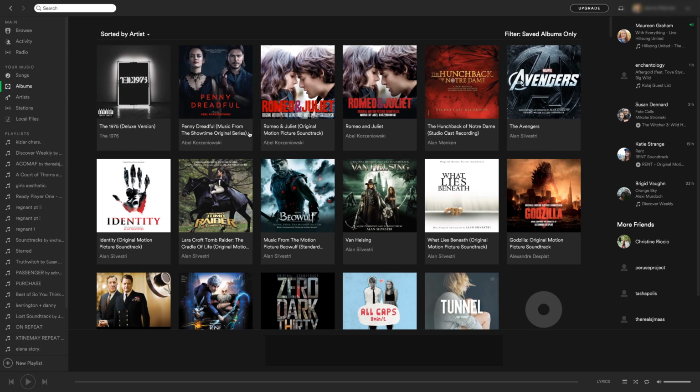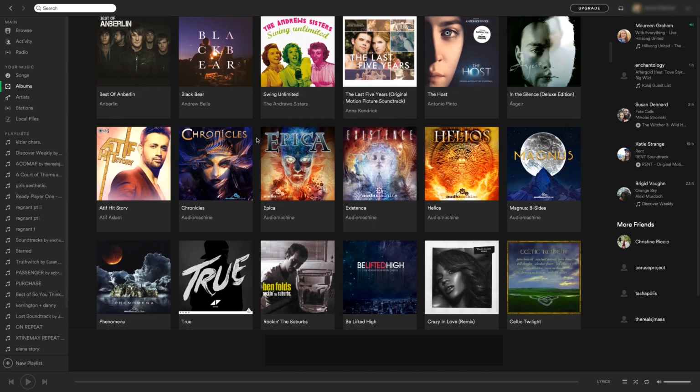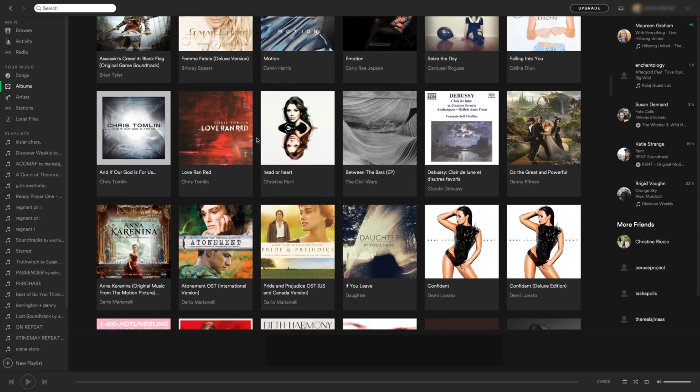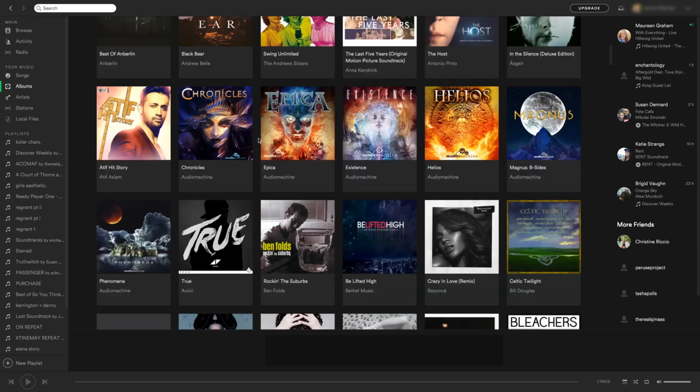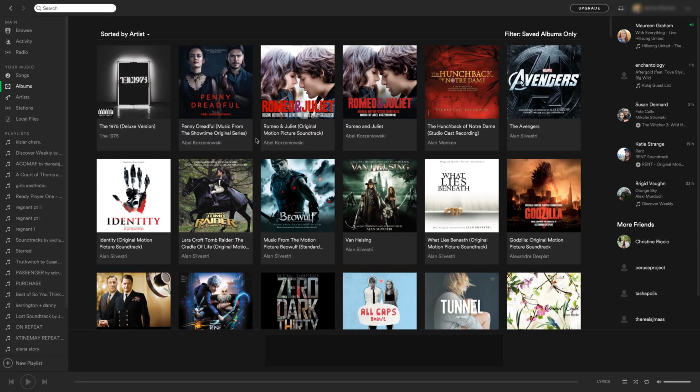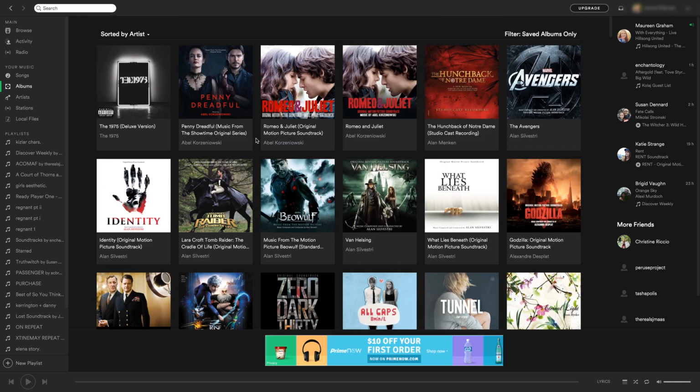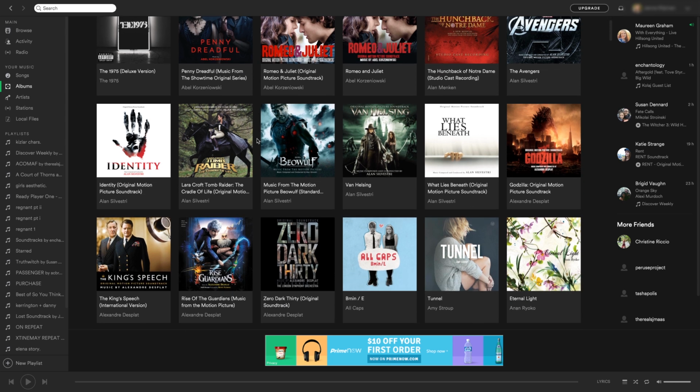Like, how do you find all these albums and scores and just random things? This is what my Spotify looks like right now. But it comes with a lot of time. You just have to be patient and willing to listen to a lot of songs because some scores are just really stupid and you don't want to listen to them, but some of them you wouldn't have listened to, like Van Helsing. I would never have listened to it.